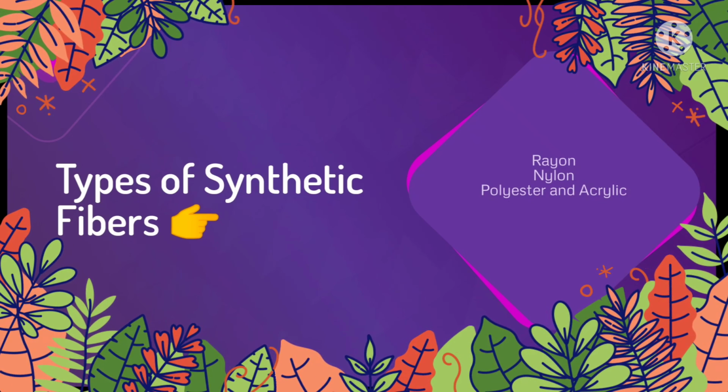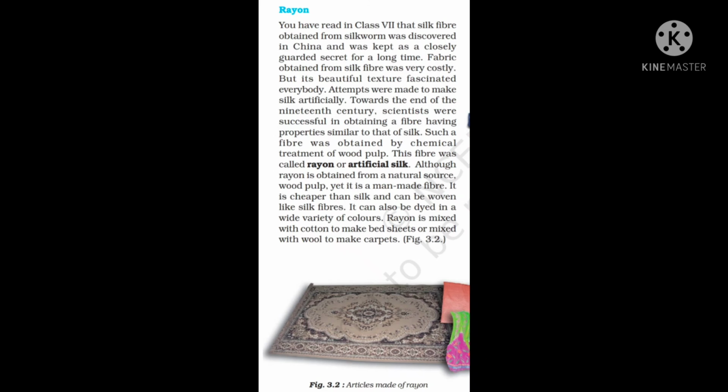So my dear students, let us begin with that. The first synthetic fiber is rayon. As we have read in class 7, silk fiber obtained from silkworm was discovered in China and was kept as a closely guarded secret for a long time. Fabric obtained from silk fiber was very costly, but its beautiful texture fascinated everybody. Everybody was attracted towards silk fiber, and though it was costly, it was still purchased.